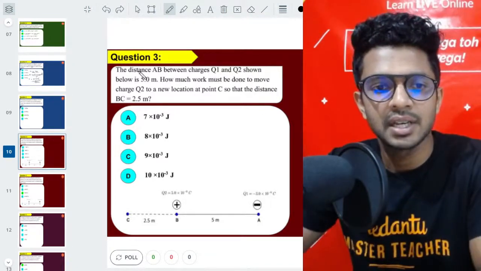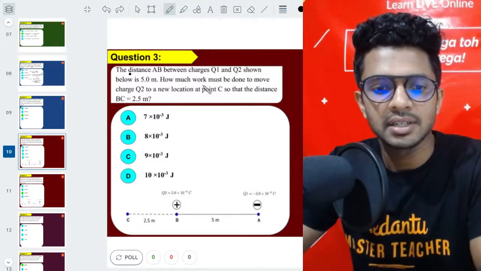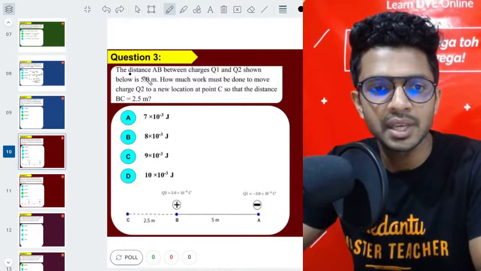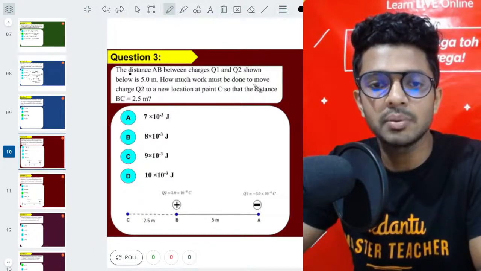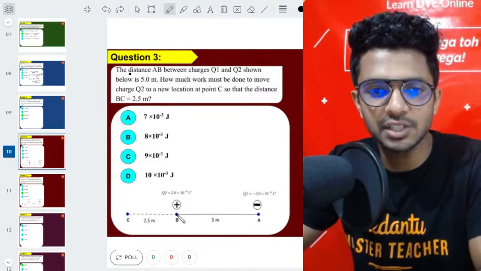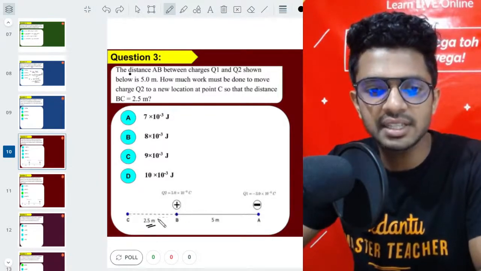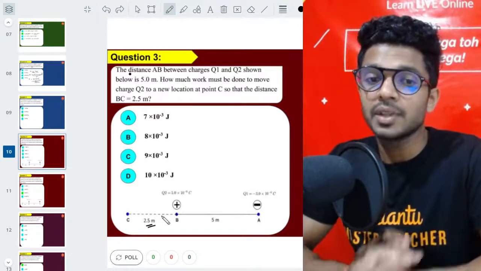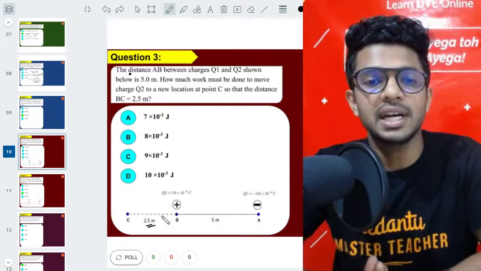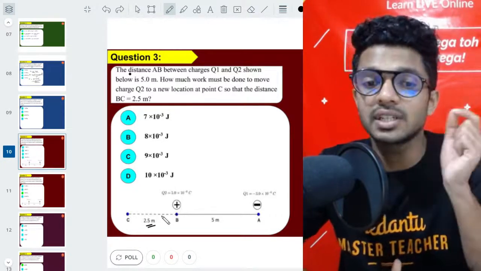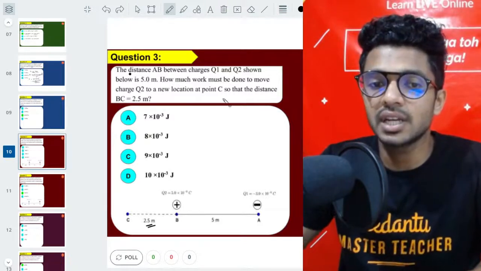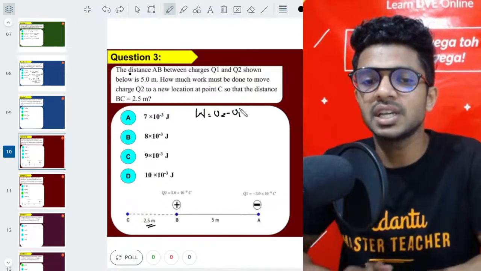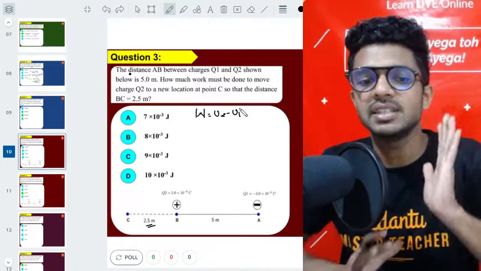It's like this. The distance AB between the two charges, given here as Q1 and Q2, is 5 meter. How much work must be done to move the charge Q2 to a point C where the distance is 2.5 meter more? Very good, Manchula. Now the question is regarding the work that has to be done. How will you find the work done, or what is the basic equation to find the work done by an external force? Work done is equal to change in potential energy, final potential minus initial potential energy.